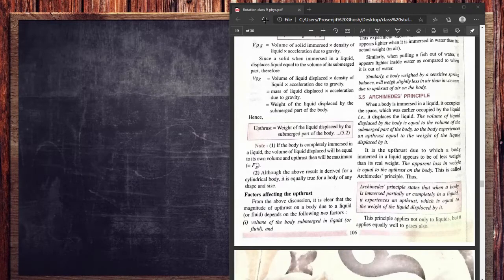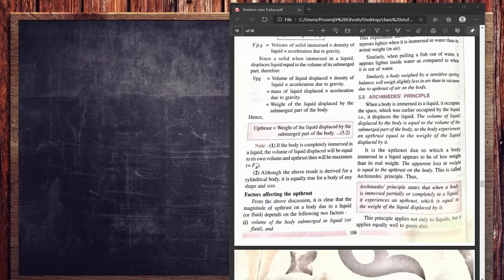We are back. In our previous video, we saw that the total force, the upthrust exerted by the fluid, is equal to the weight of that object. I told you that is the main law of flotation. In this condition, flotation depends on it. This is nothing but the Archimedes principle.